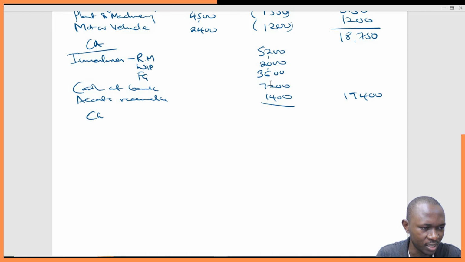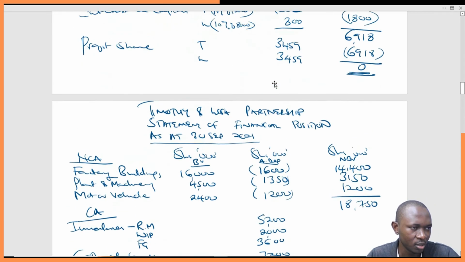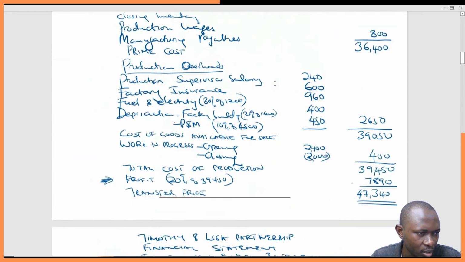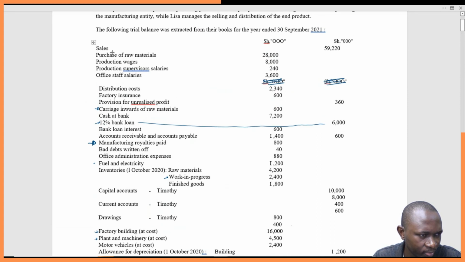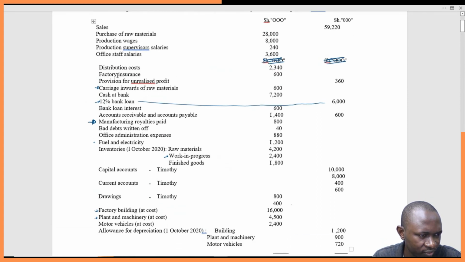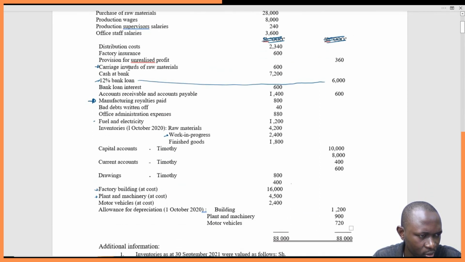Then we go to current liabilities. I saw accounts payable alongside accounts receivable. So accounts payable, how much was it? Let's just pick everything. I'm starting right from the top.